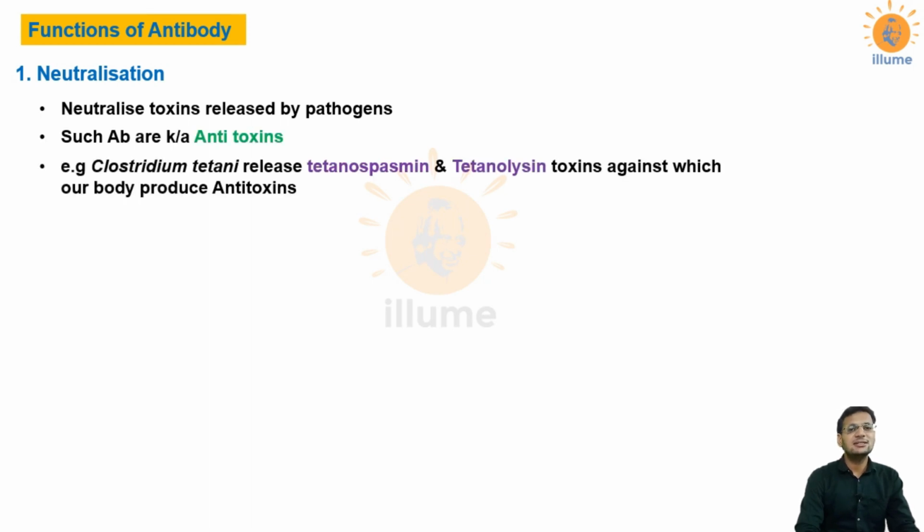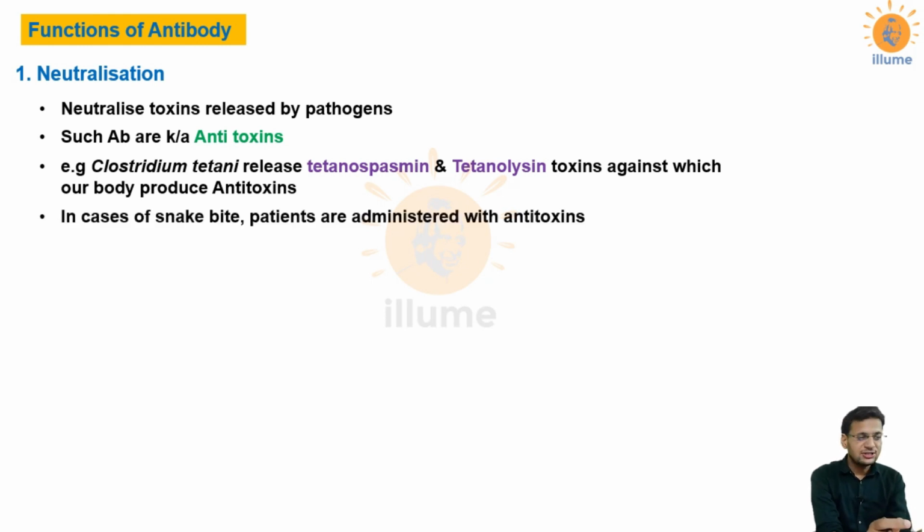Many pathogens do this, and the best example is Clostridium tetani. When Clostridium tetani, which causes tetanus, enters your body, it releases two toxins called tetanospasmin and tetanolysin, and these toxins are responsible for the effects produced in tetanus. So your antibodies against these toxins would neutralize them. Such antibodies are called antitoxins. That means the antibodies which perform the action of neutralization are called antitoxins.